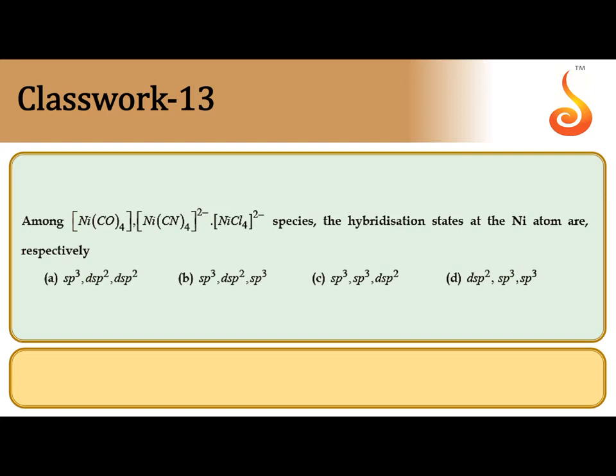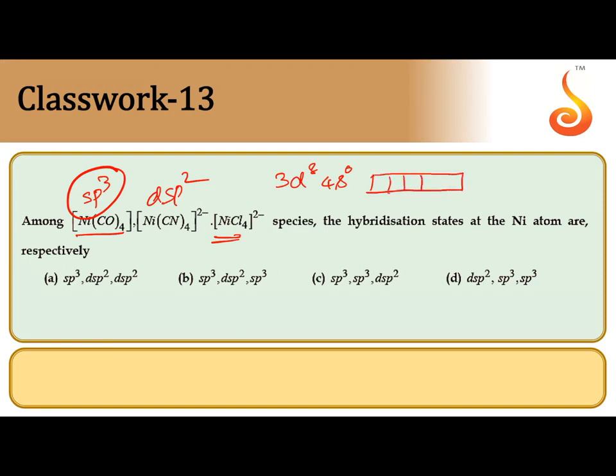Next one, nickel tetracarbonyl. Just now we have discussed sp3 hybridization. Nickel tetracyanide also we have discussed, dsp2 hybridization. Nickel tetrachloride: here 3d8, 4s0, but Cl minus is a weak field ligand. Since it is a weak field ligand, there is no forcible pairing in the d subshell, so 2 unpaired electrons remain present.